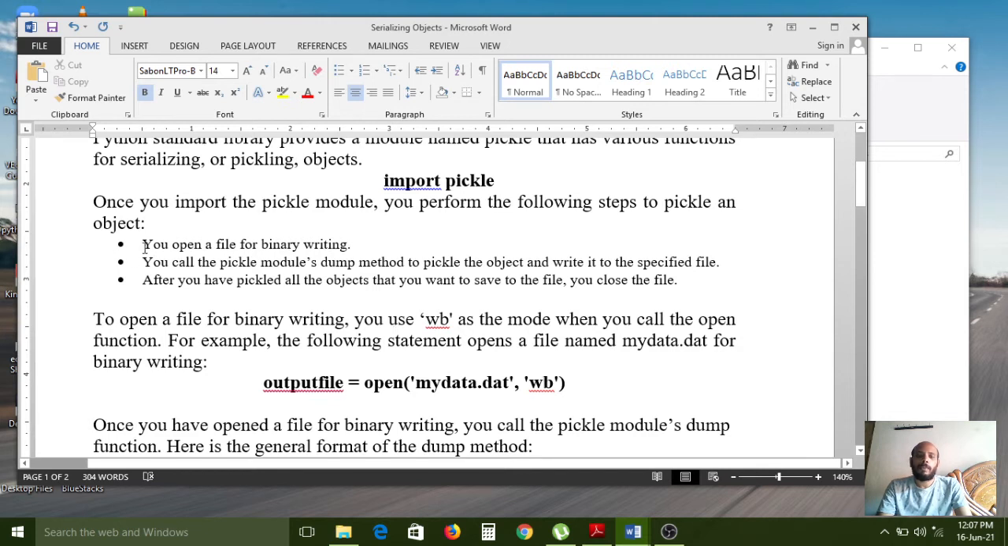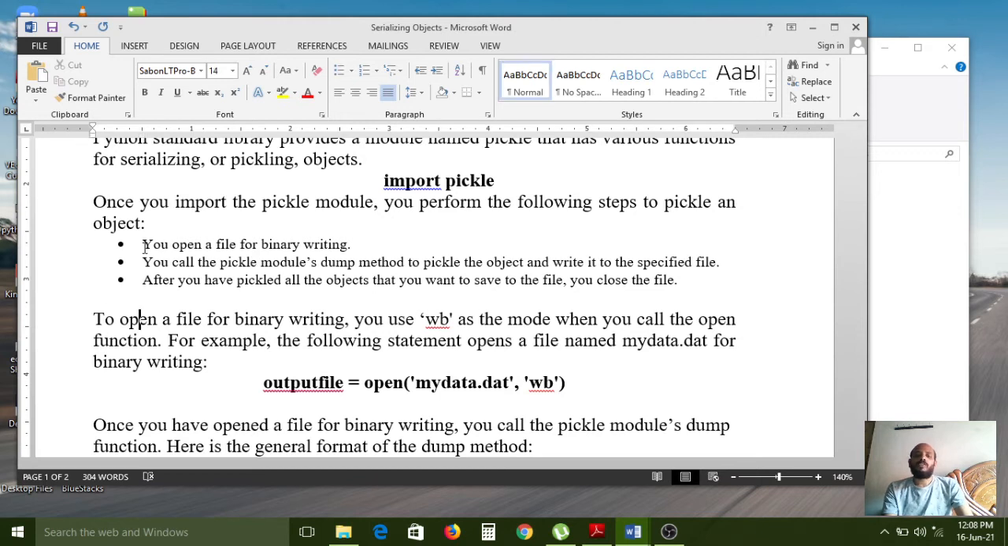Here I have given three points. You open a file for binary writing and you call the pickle module's dump method to pickle the object. The dump method is used to dump the data into the file we have opened, storing the data in the form of a stream of bytes and writing it to the specified file. After you have pickled all objects that you want to save, you close the file.